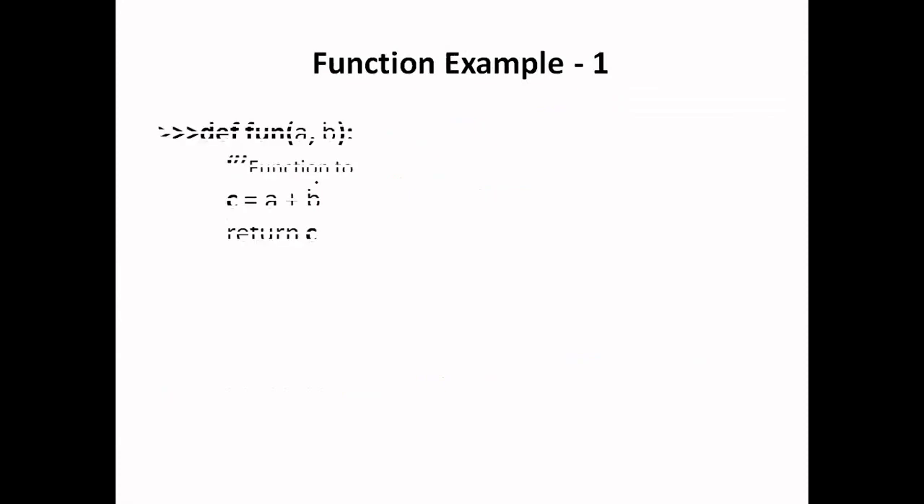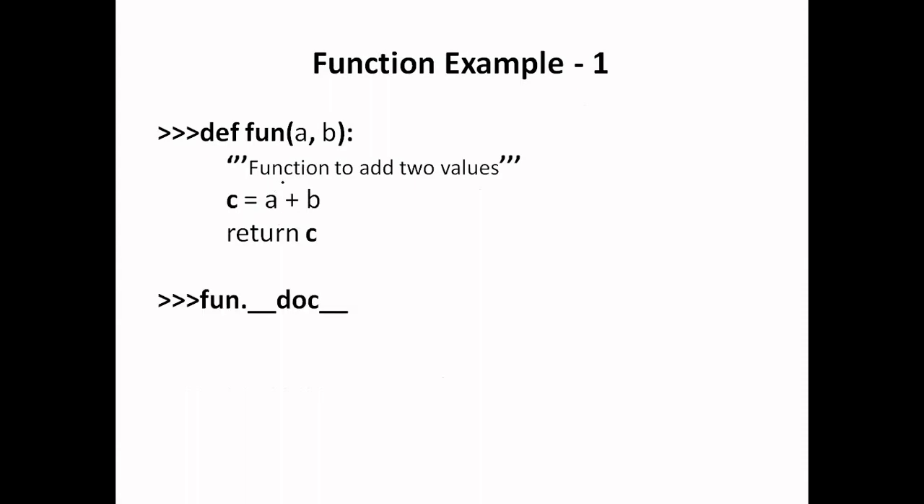So let's have an example of a function first. So here I have defined a function named fun, which takes two arguments a and b, and I am explaining what this function is doing. It is adding two values which are passed as parameters, and I am returning this value, that is the sum of these two values.